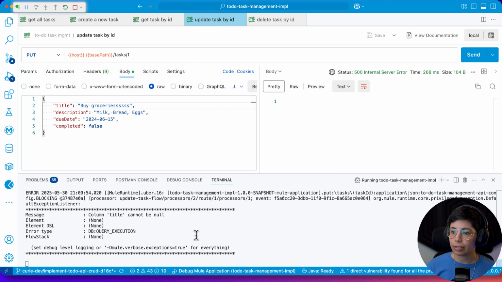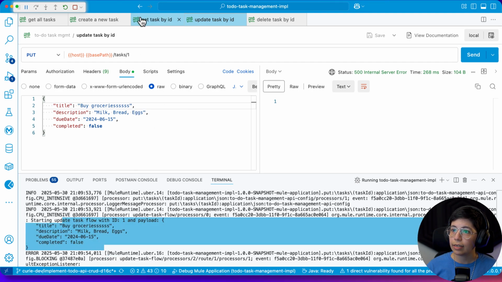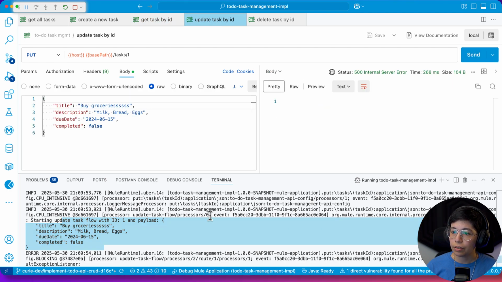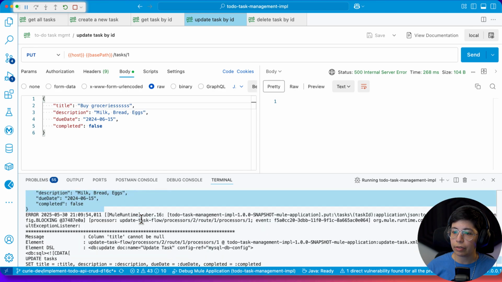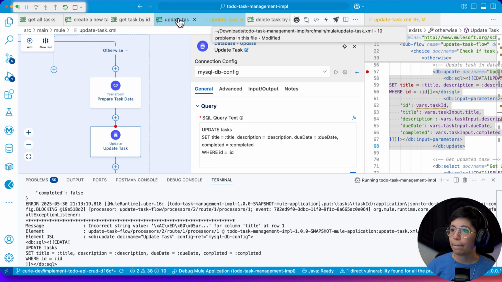So DB query execution, column title cannot be null. So it is starting the update task. Is it getting updated? No, it's not. So it is setting up the payload correctly. Interesting. So let's do this. Let's add a breakpoint and send this again.